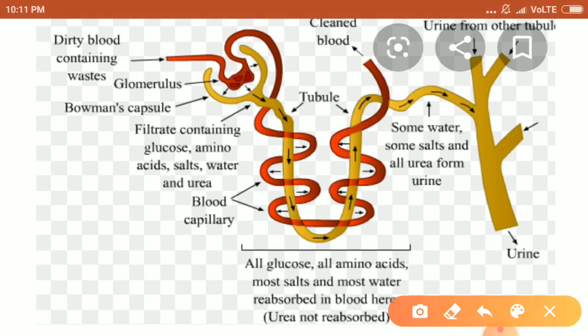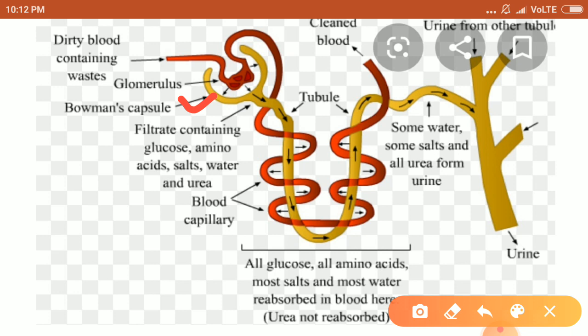So in this slide, you can see that the dirty blood is entering the kidney through the renal artery. Then in the glomerulus, ultrafiltration takes place. Ultra means a large amount of filtration. Each kidney of an adult human produces nearly 0.9 to 1.9 liters of urine daily, and it filters about 190 liters of blood daily. So here ultrafiltration takes place in the glomerulus.